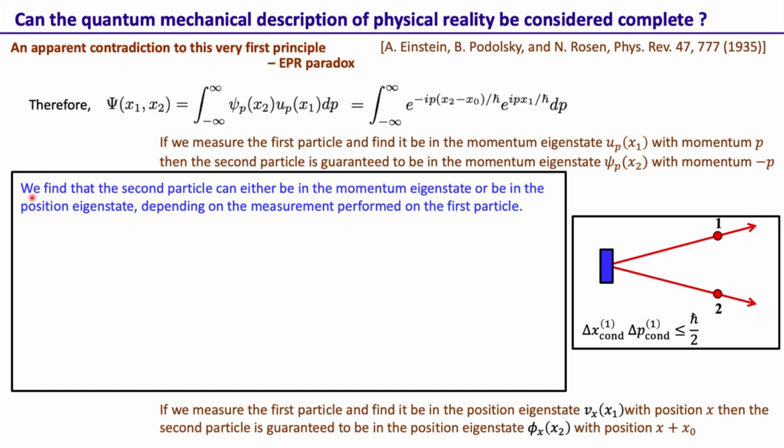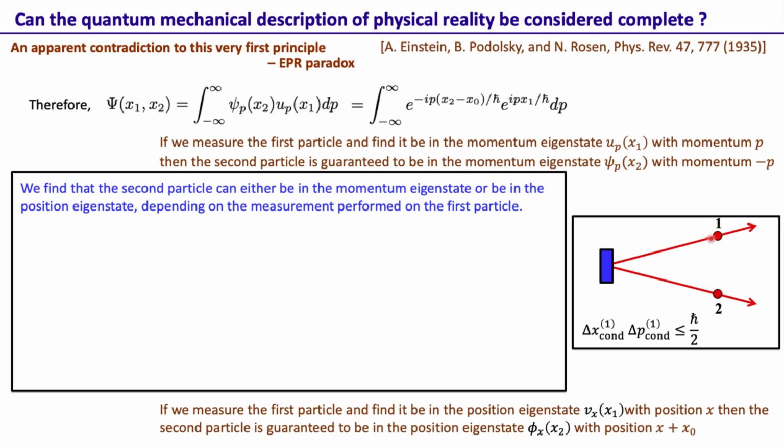They concluded that the second particle can either be in the momentum eigenstate or in the position eigenstate depending on the measurement performed on the first particle. So a measurement on the first particle decides whether the second particle will be in the position eigenstate or in the momentum eigenstate. And we need to note that once the particles have separated, there is no interaction between them. There is no other measurement or disturbance that this particle has seen.